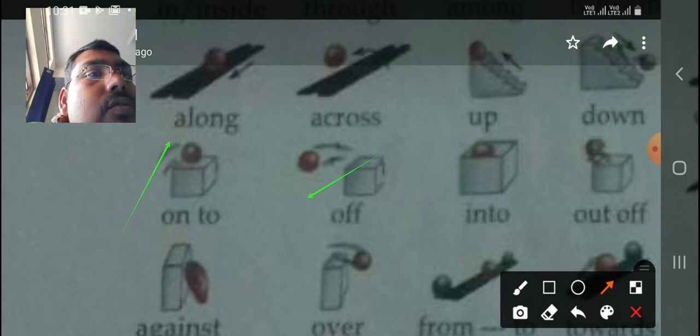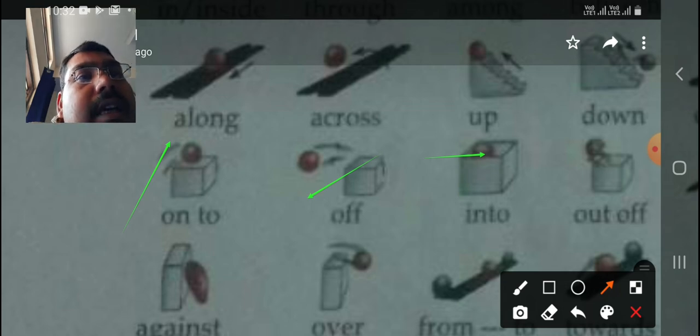Then into. If motion is there, then we use into. The ball is thrown into the box. If it is kept, then we use in. And if it is in motion, then we use into. The ball is thrown into the box. And out of, when the movement is there, the ball is thrown out of the box.